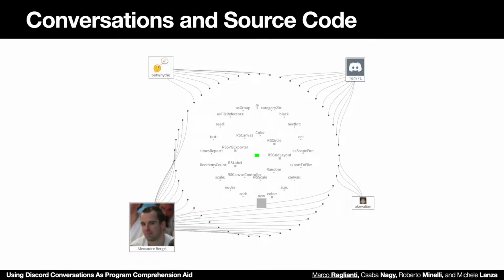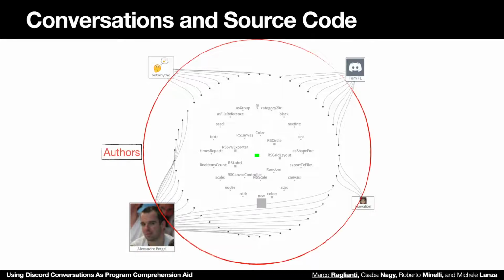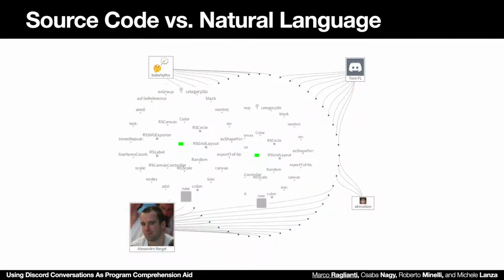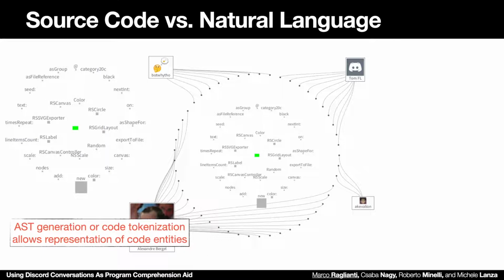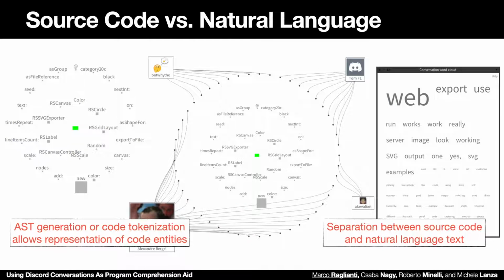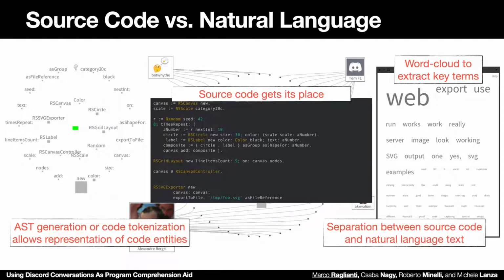Let's show what we propose as a representation of a conversation and what we extracted about it. First, there are authors on the outer circle, then messages, methods, classes, and the source code that's discussed in the conversation. We would like to keep source code and natural language separated. In particular, for source code we generate the abstract syntax tree, or at least we get a tokenization of the code. This allows us to represent code entities, and while to demonstrate our approach we treat natural language by extracting a conversation word cloud, we keep texts in natural language separated from source code, and we extract key terms in the word cloud. In this way, source code gets its place in the conversation.